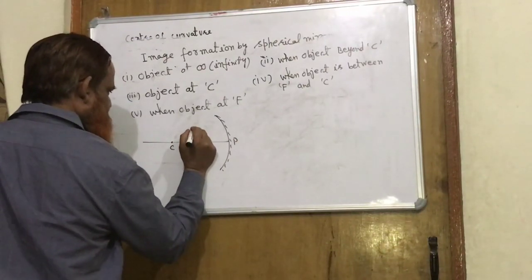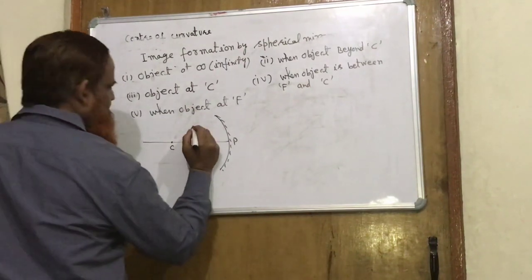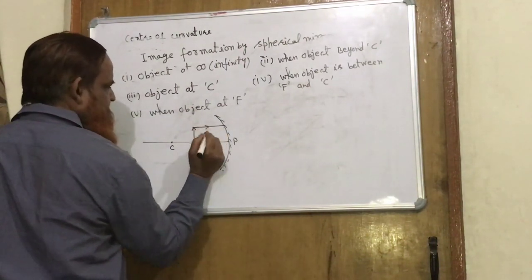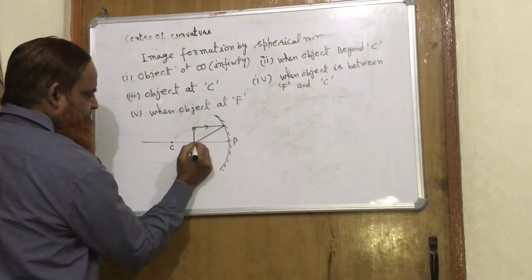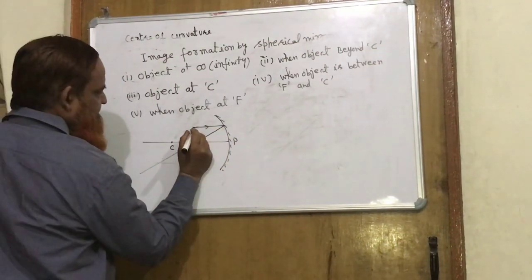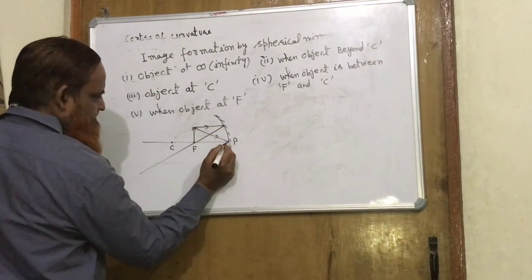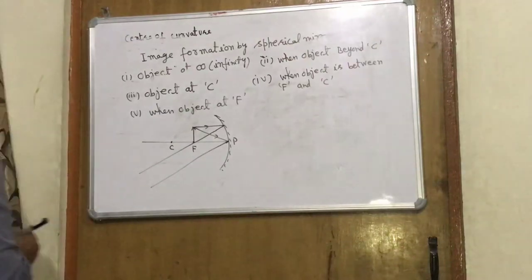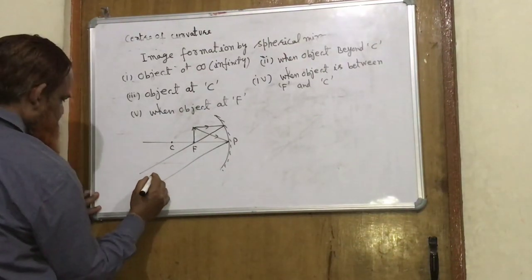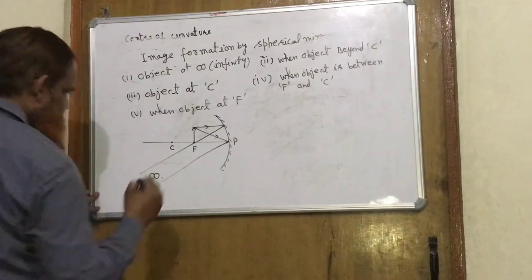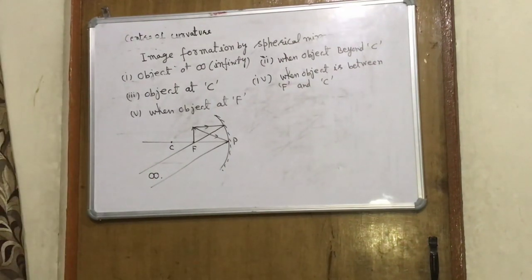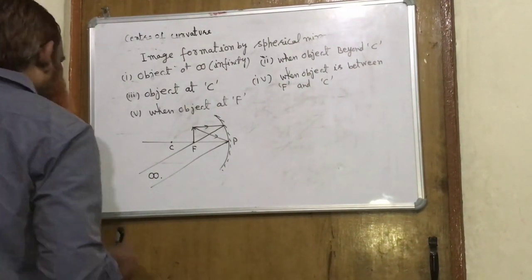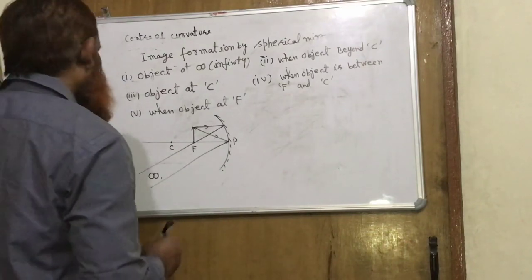The object is at the focus. Now a ray parallel to the axis, after reflection, will pass through the focus. Another ray will pass through the pole. The reflected rays will be parallel. It means they will not meet, and the image will form at infinity, and it is real and very large.